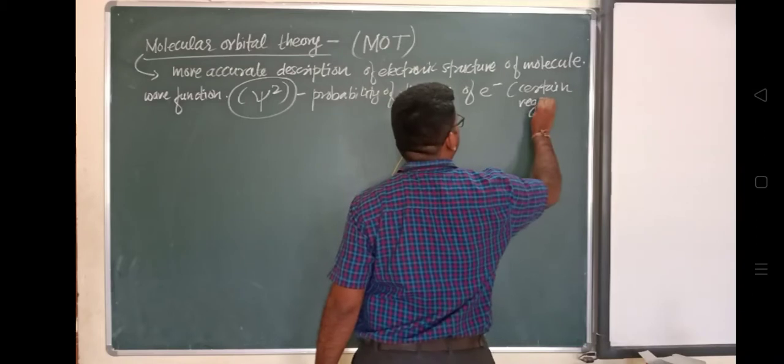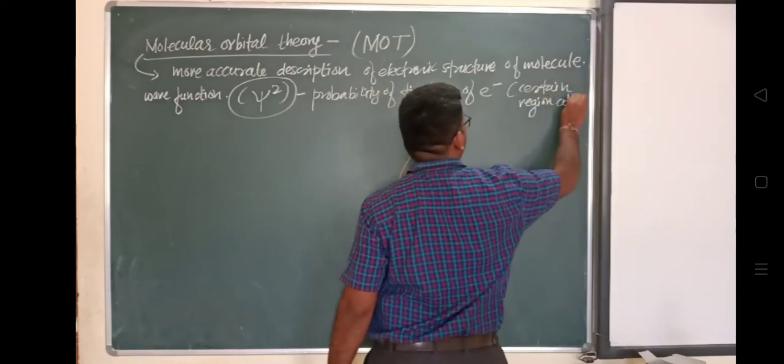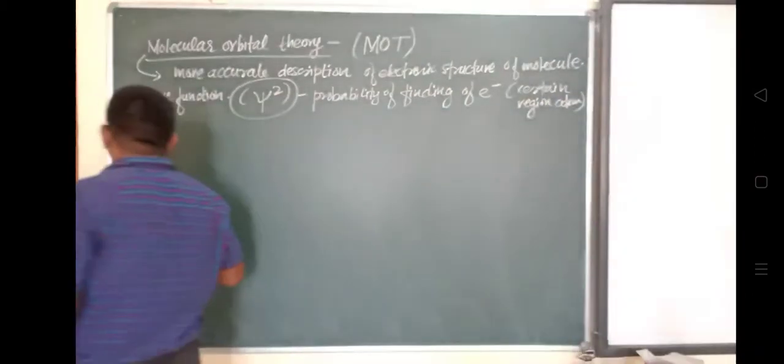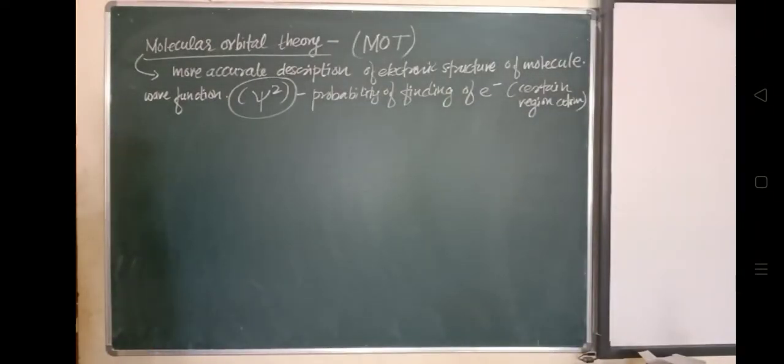So it is nothing but an atomic orbital; that region is nothing but an atomic orbital.